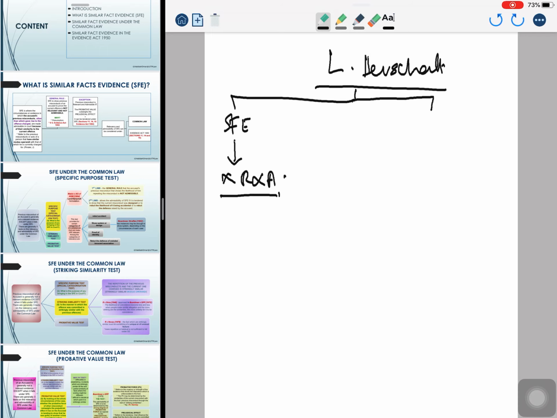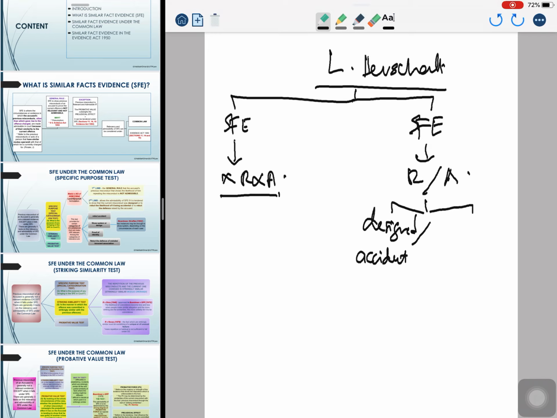However, Lord Herschel in the second limb of Makin says that similar facts evidence becomes relevant and admissible if the previous actions of the accused person tend to show that, number 1, it is designed or to reflect an accident, or if it is used to rebut a defense.